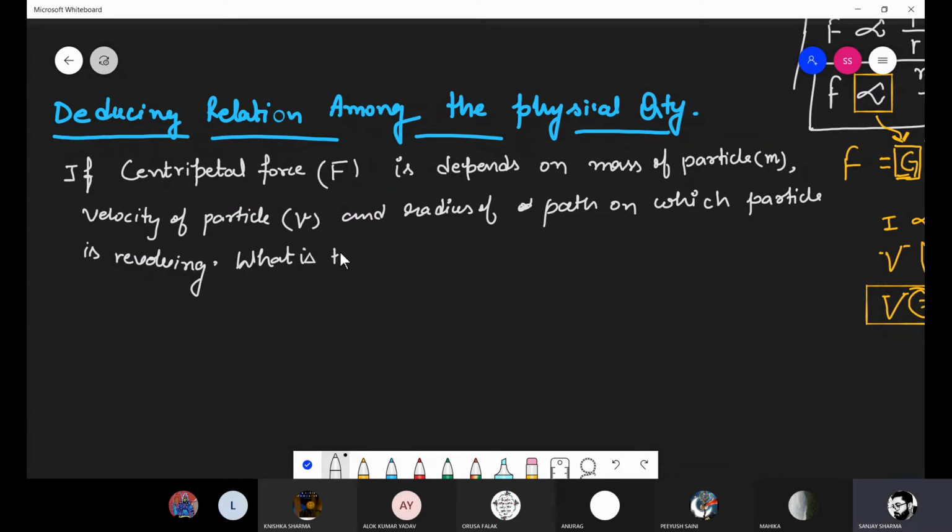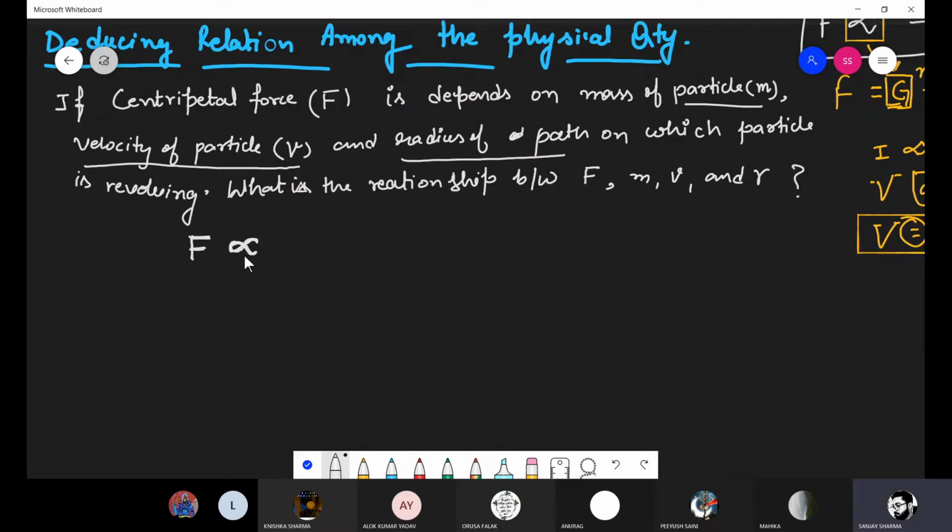What is the relationship between force, mass, velocity and radius? Force depends on mass, velocity and radius. Fine, इन तीन चीजों पर फोर्स डिपेंड करता है.